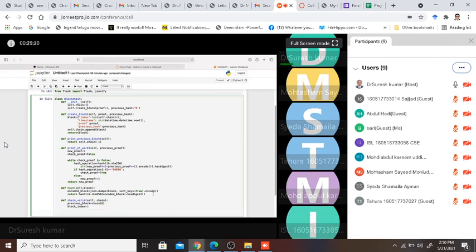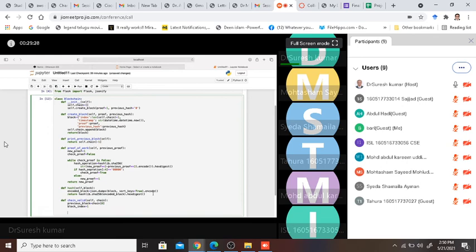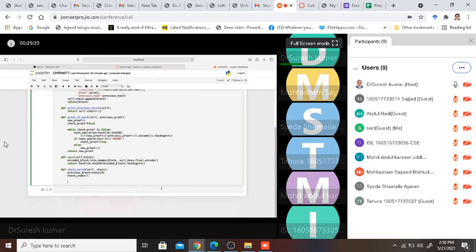Now, tell me one thing, what if this block index is less than the length of the chain? Then the block becomes the chain of the block index. So we need to specify that over here. We say while block_index is less than length of chain, make this conditional. I say my block is the chain of this block_index.